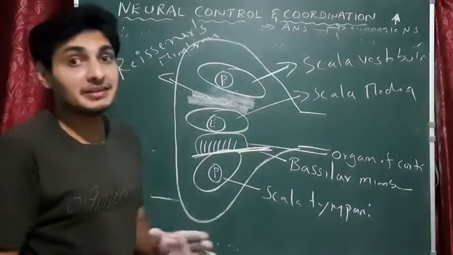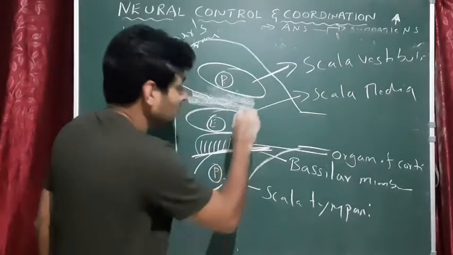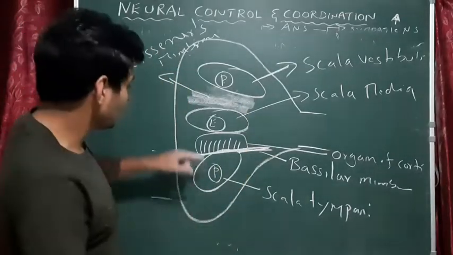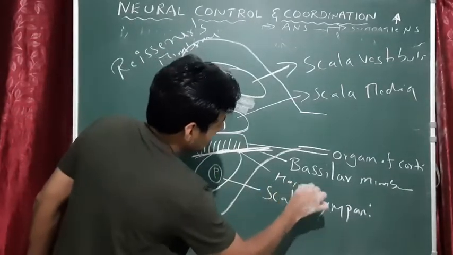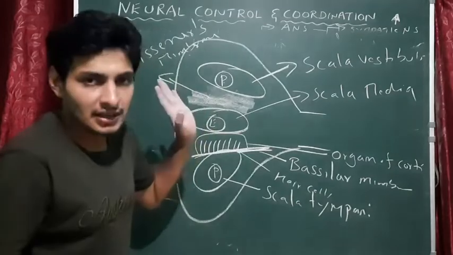The organ of Corti contains small auditory hair cells. They are very active cells. They respond very quickly to any kind of vibration. These are hair cells. The organ of Corti has hair cells.